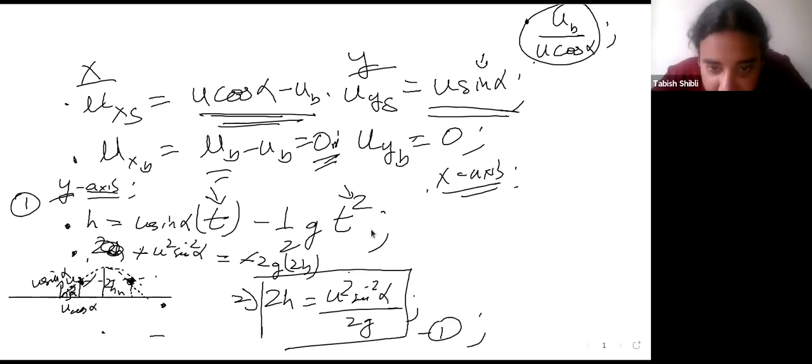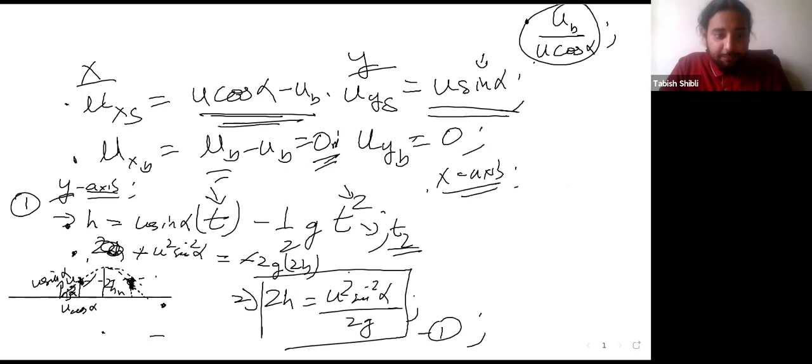Well, it will be the second solution, which will be T2. T2 will be a solution of this equation. That will essentially be how much time it takes to hit the bird at the second instant.